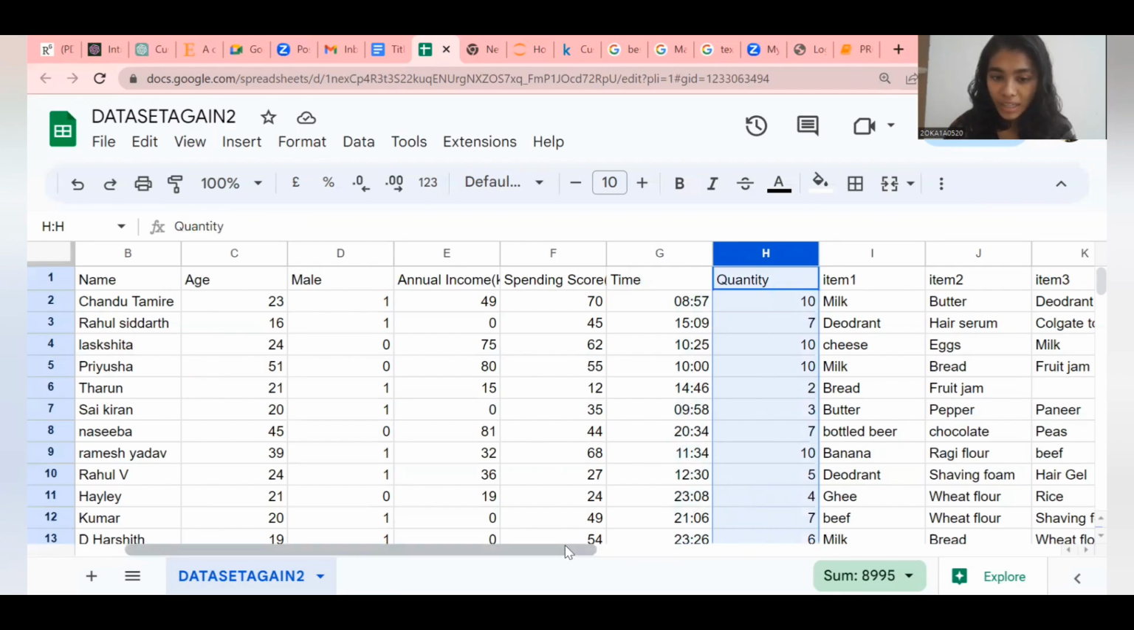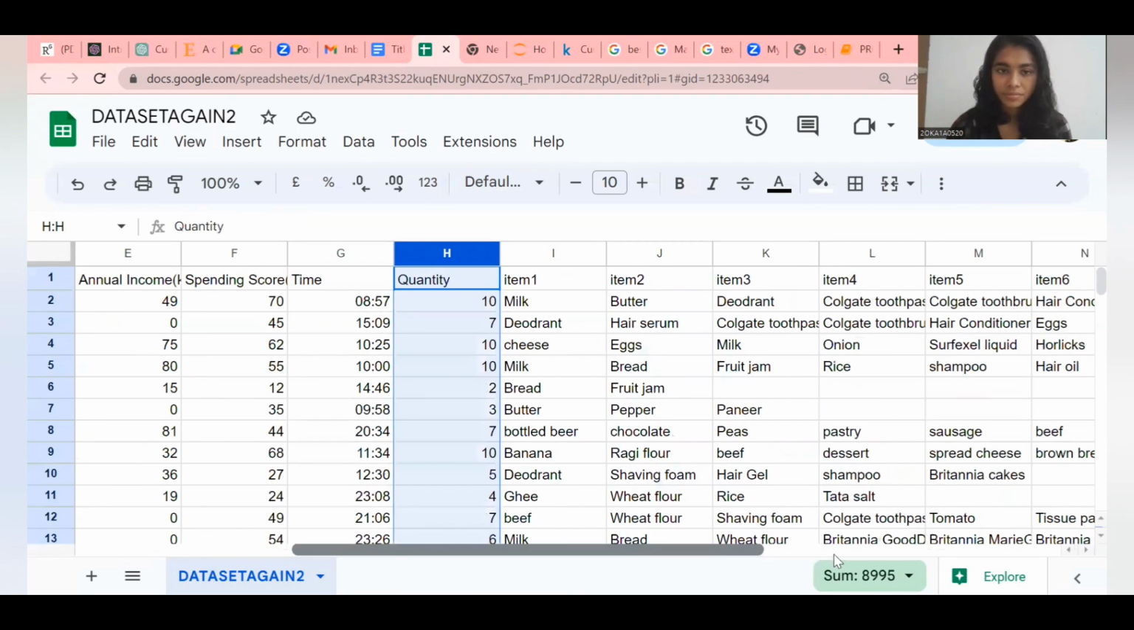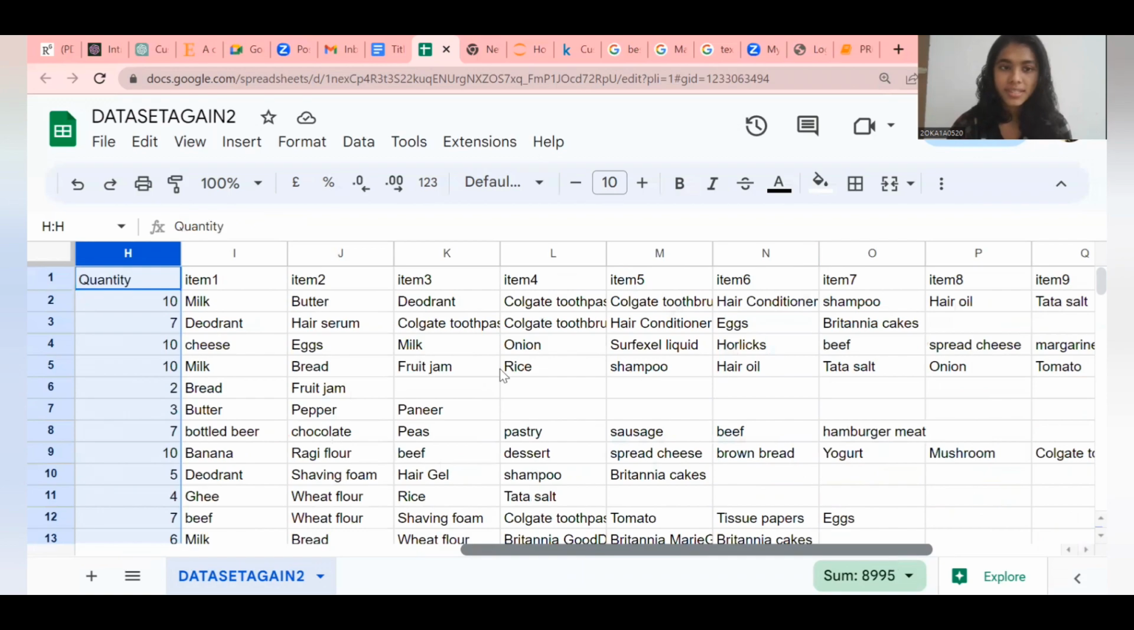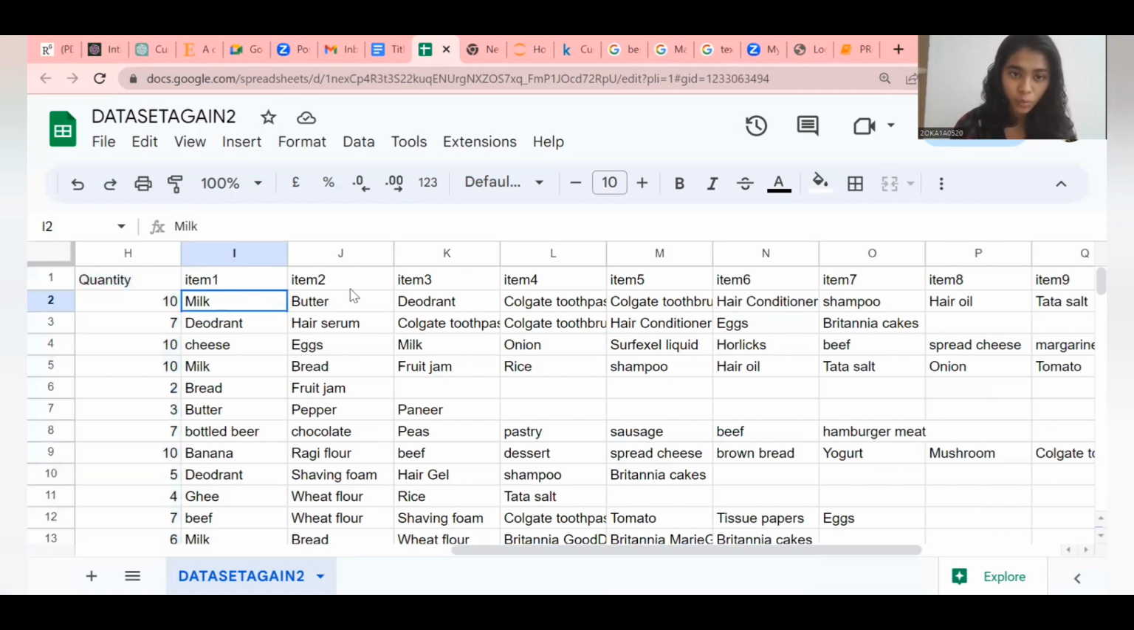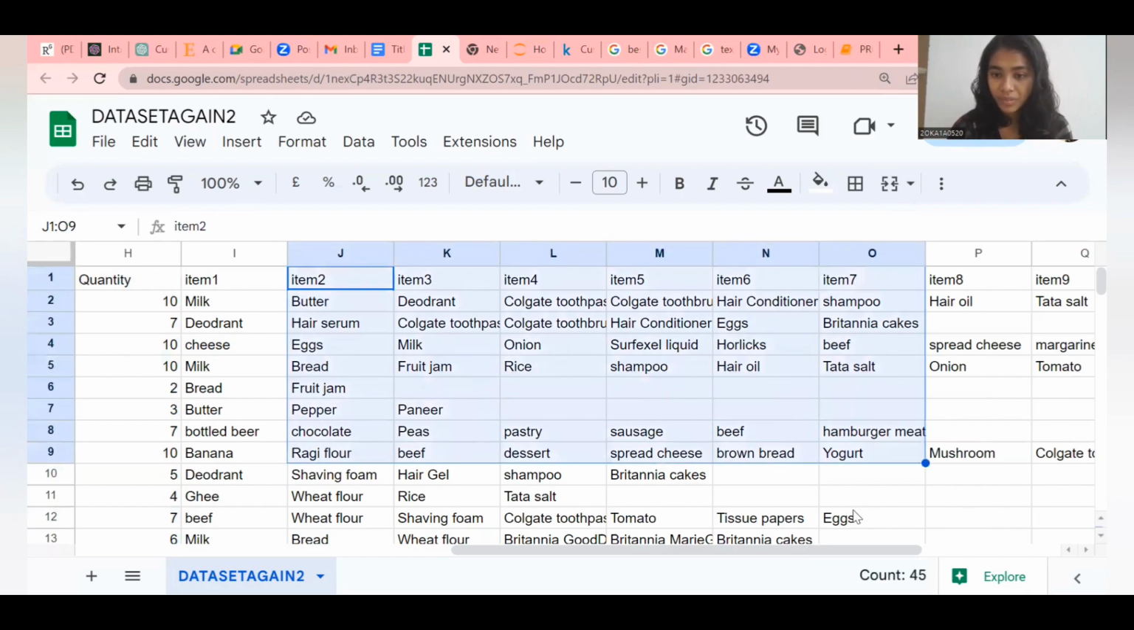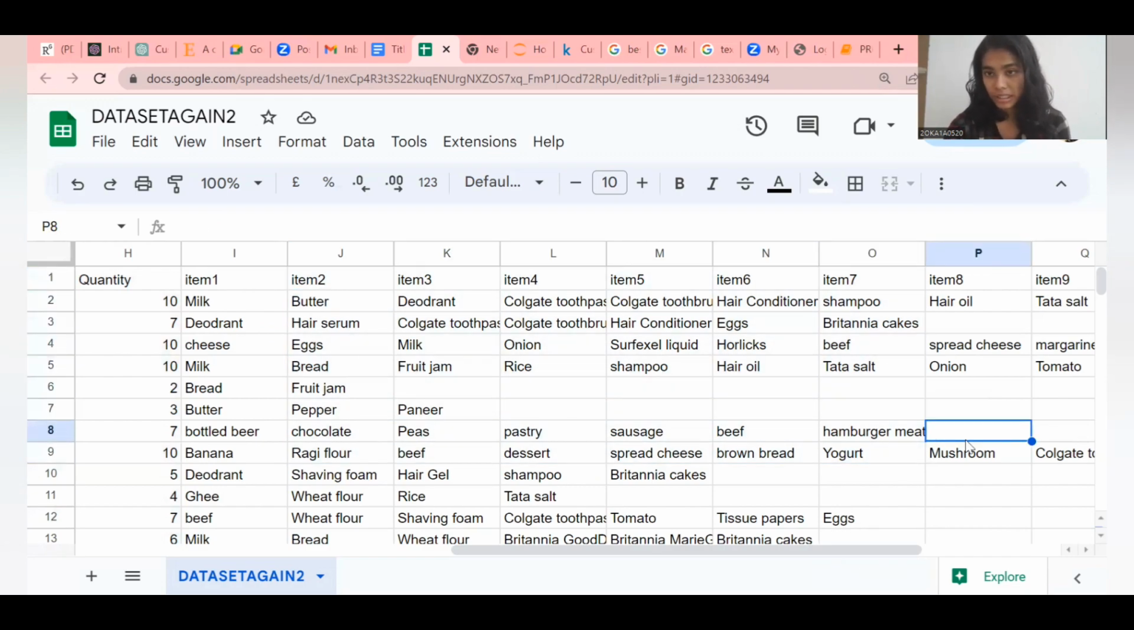And this is the quantity. This is the whole market basket, the basket which the customers buy. The quantity column represents the total number of items present in the basket, and item one, item two are the items accordingly.